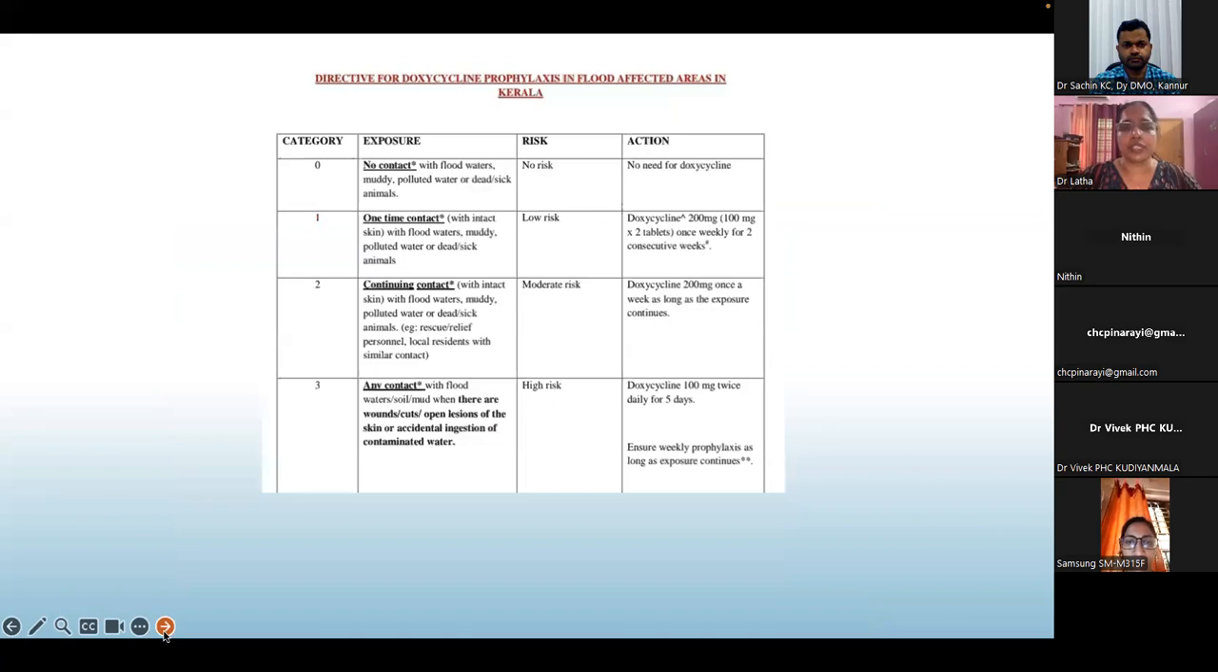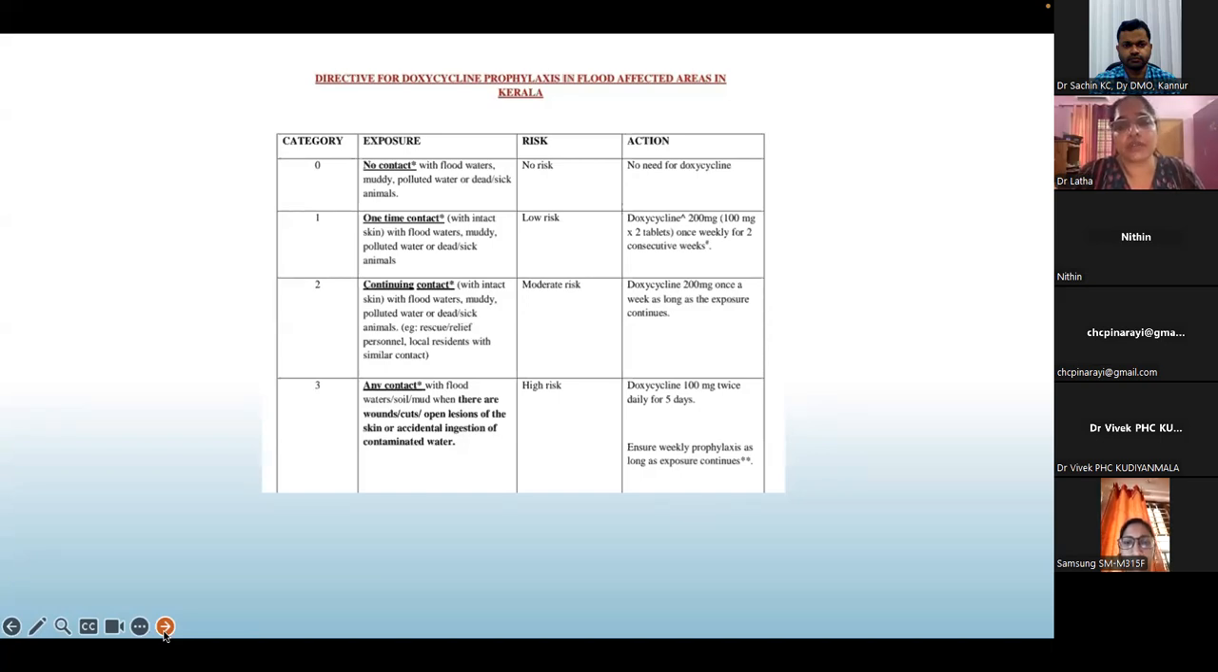Now, this is another thing which I want to stress, that is regarding the doxycycline prophylaxis. Whom to give, when to give, what to give. So there is a categorization. If there is no contact with flood waters, muddy, polluted water, dead or sick animals, no risk, no need for doxycycline. A one-time contact with intact skin, with flood waters, muddy, polluted water, dead or sick animals, the risk is low.